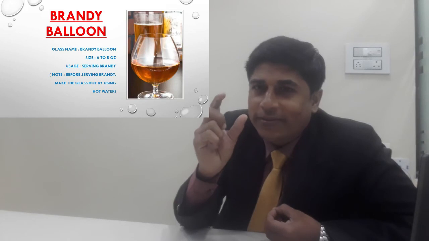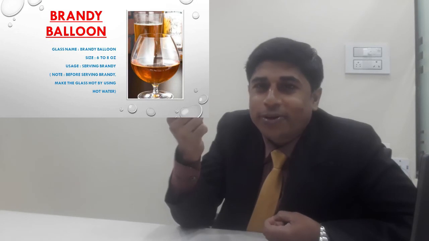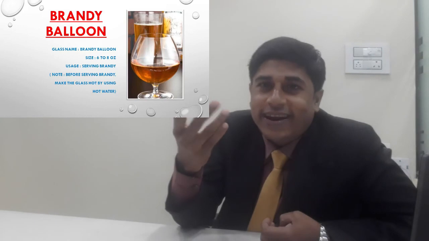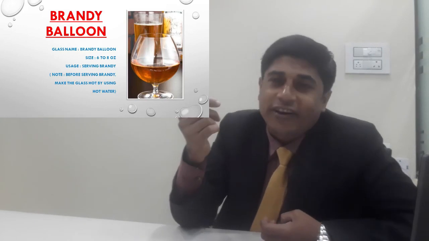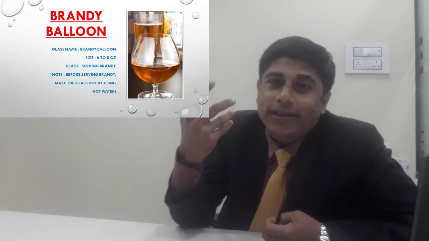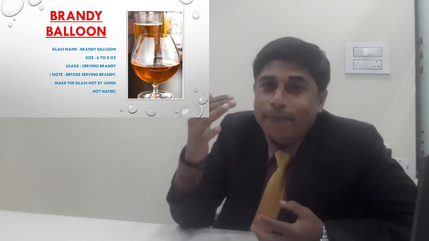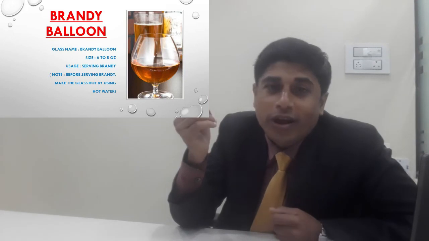I am just giving you a brief idea. Cognac is actually a very big chapter, and I would love to give you more ideas about it. Definitely, I will give you in a class in the next sessions. What is the basic ounce of a brandy balloon? The brandy balloon is 6 to 8 ounce, and the shape of the glass is like a balloon. That is why this glass is called a brandy balloon.